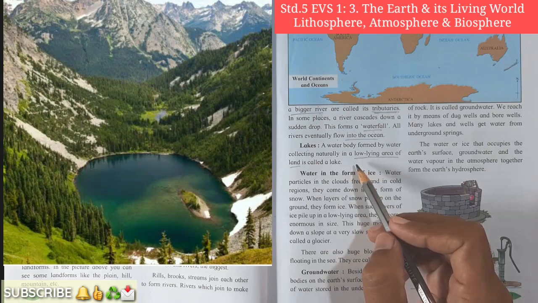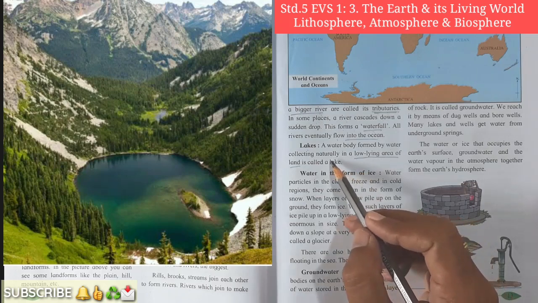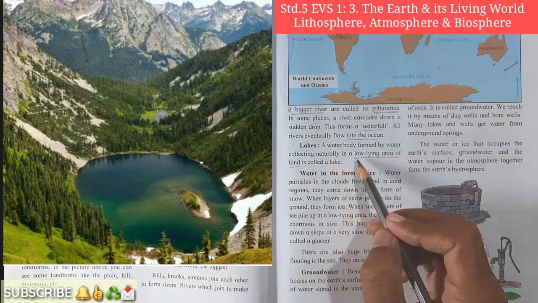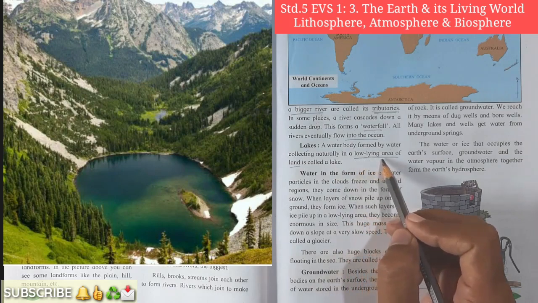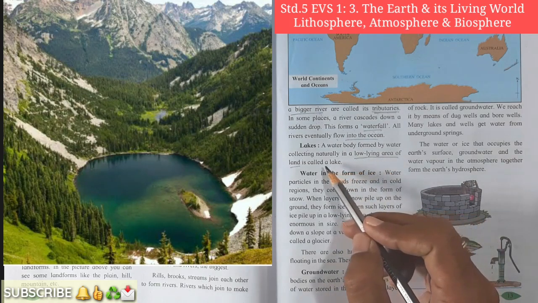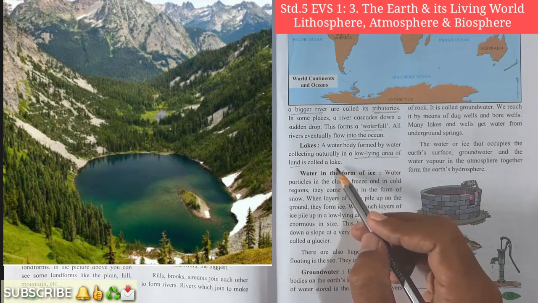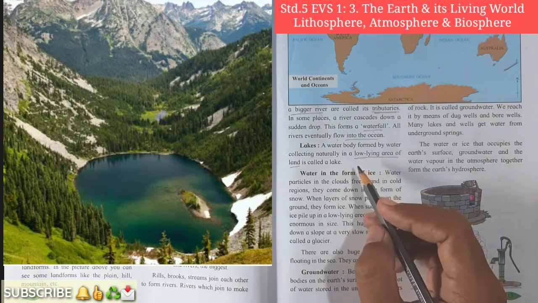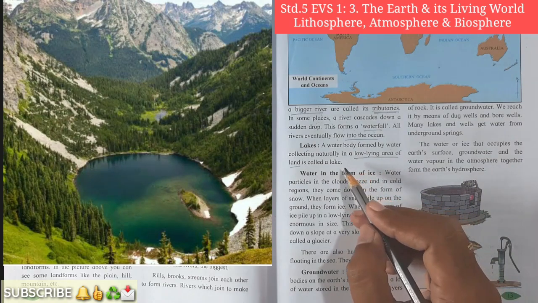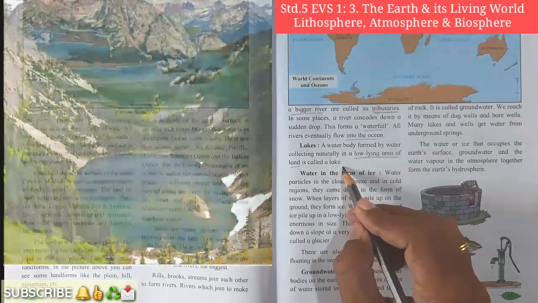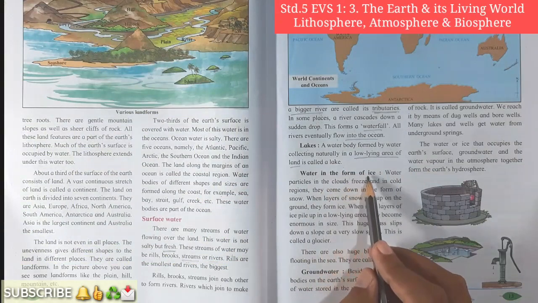Okay, students, naturally occurring water deposits in a low-lying area are called a lake. Most of the time we see that the water of a lake is fresh, which can be potable or drinkable. Okay, students, have you understood? Very good.